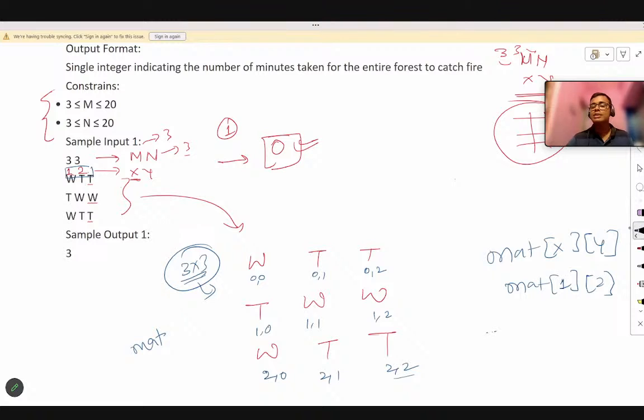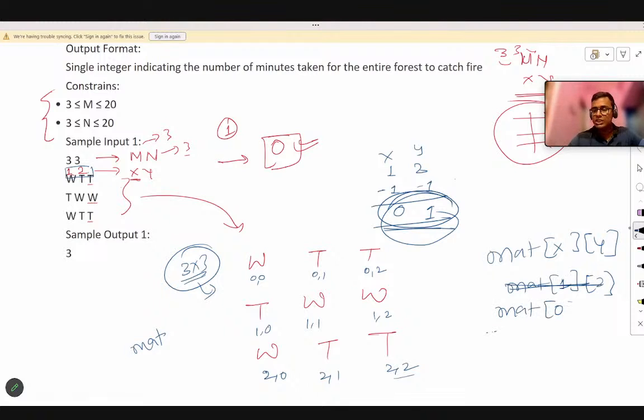So how will we convert? Just subtract 1 from the row index and the column index, and you will get the 0-indexed row and column. Here the 1-indexed row and column are 1 and 2, X and Y. Simply subtract 1 from both, and you will get 0 and 1. So you will get the new values of X and Y, which are 0-indexed. I hope you are getting it. Now from here we just have to reach this index value. That means instead of this, we have to reach matrix of 0, 1. Are you aware of this?